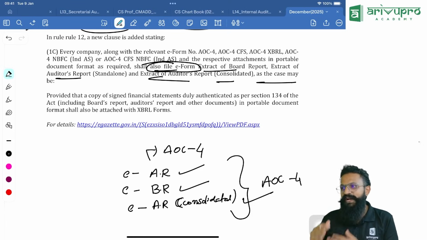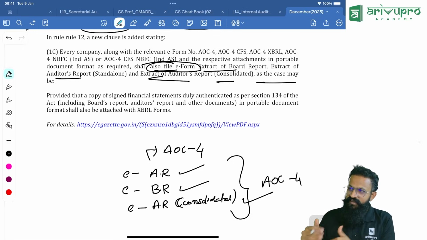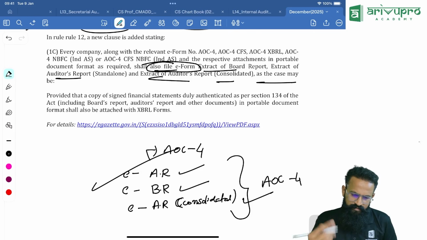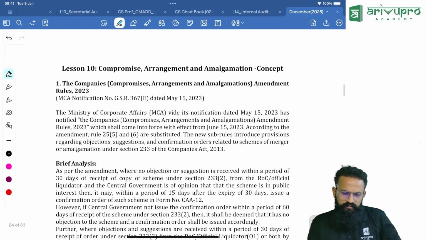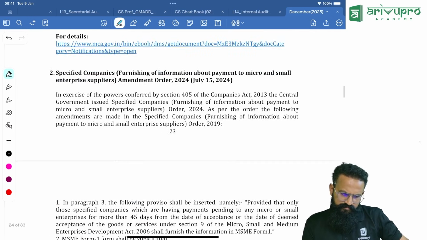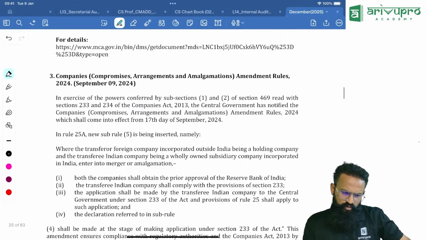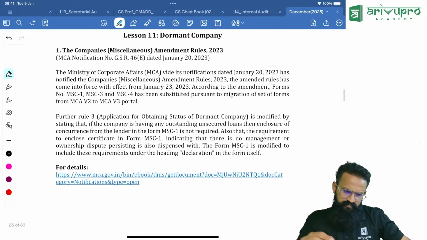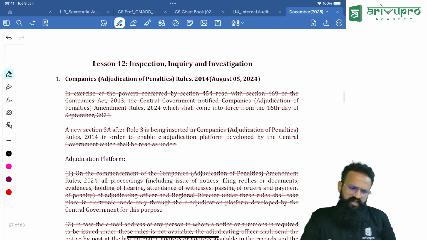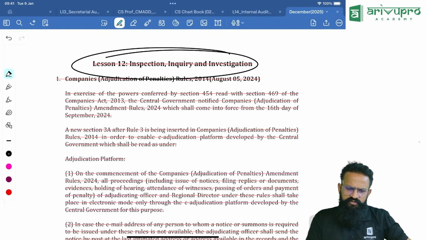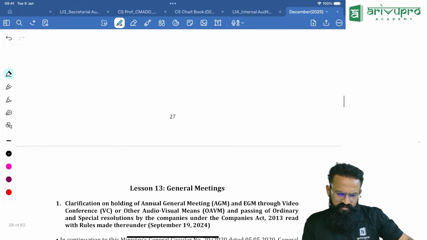So now it is going to go as a different sub extract. We still file it, but we file it as an e-form. That's the amendment. Next, if you ask me, those were the major amendments. Of course, chapter 12 itself is deleted, so all the amendments are no longer relevant for us.